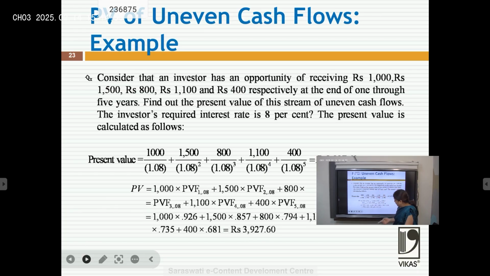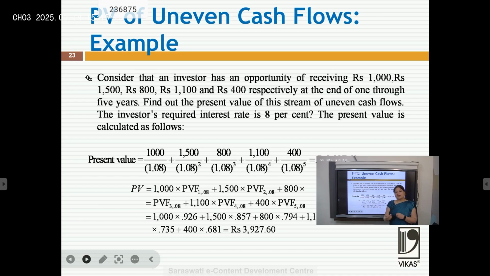But in reality he got 3927, approximately 4000. If someone has to invest in this project and has to pay 4500 rupees for that, should he go for it? If we see it without considering the time value of money, it looks like the person is getting 4800 in return. But in reality, when we consider the time value of money, the person is getting 3927.